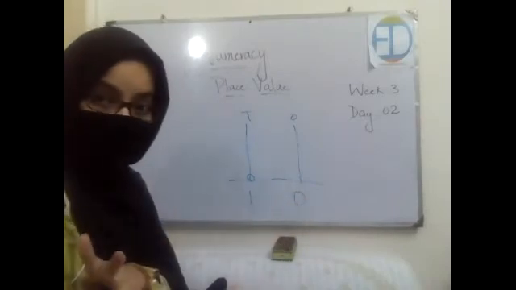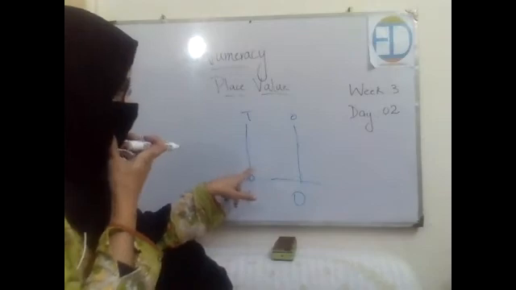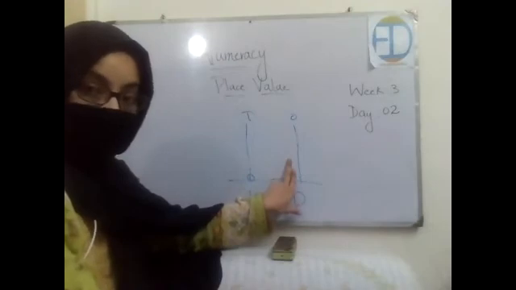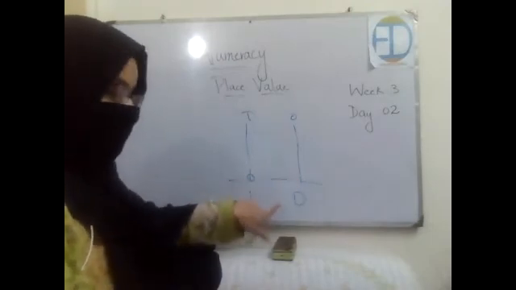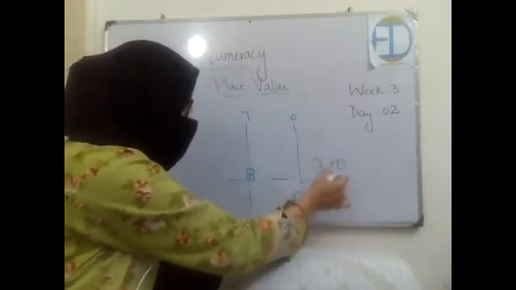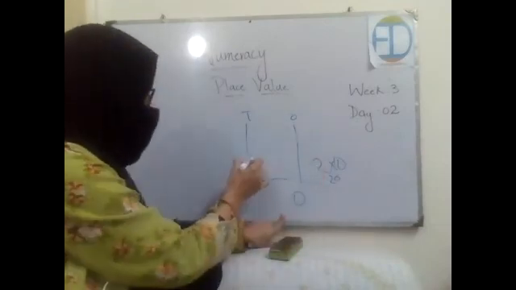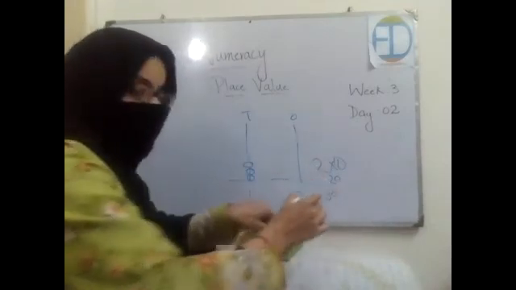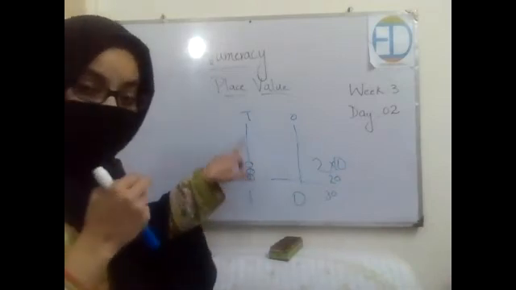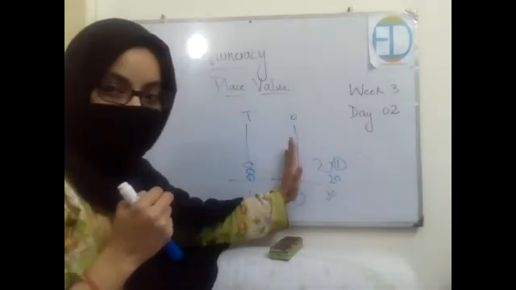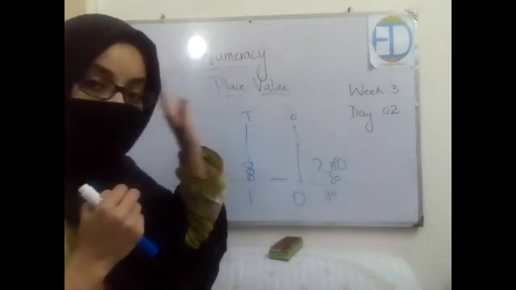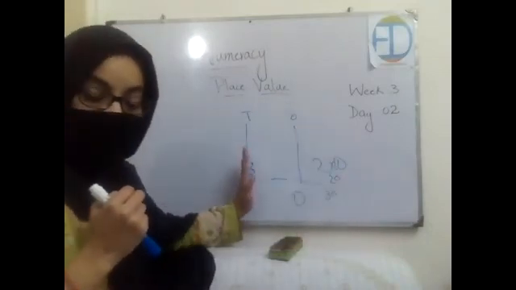Are you understanding my point? The number of beads that you add on this side, you will multiply this number with 10. 1 multiplied by 10 is 10. If you add one more, it becomes 2, so 2 multiplied by 10 would be 20. If you add one more on this side, it would be 30. Whatever the number of beads you add on this side, you multiply that number with 10, because we automatically assume that on this side the 9 beads are already filled. That is why we are now adding the next beads over this side.